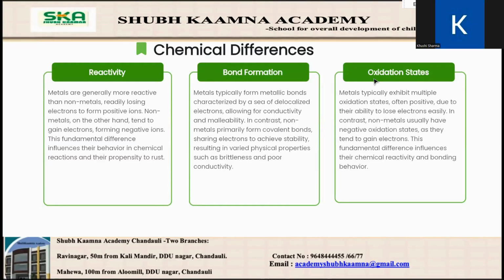Talking about the chemical differences: their reactivity, bond formation, and oxidation. Metals are generally more reactive than nonmetals, readily losing electrons to form positive ions. Metals typically form metallic bonds characterized by a sea of delocalized electrons, allowing for conductivity and malleability.